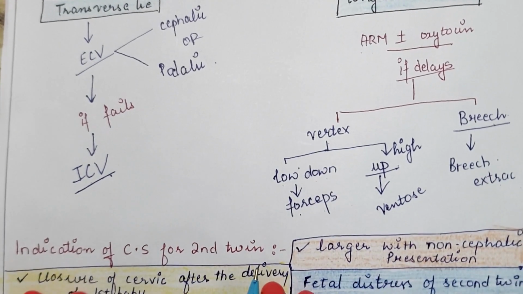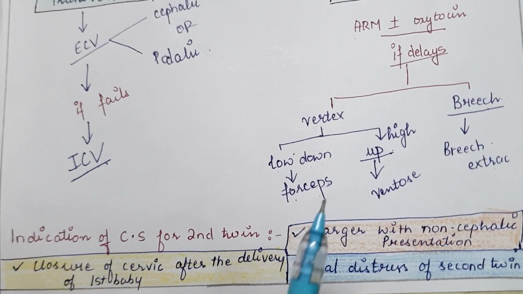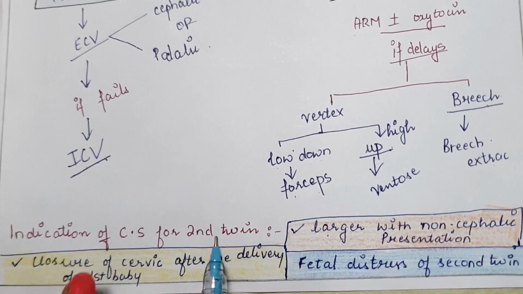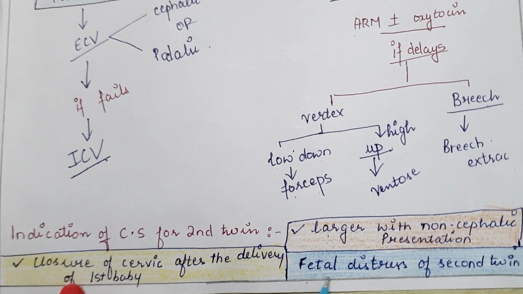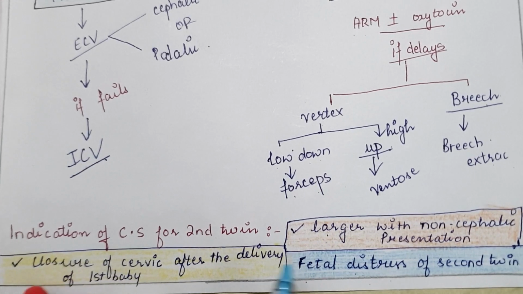Next are the indications for cesarean section. If the second twin is larger with a non-cephalic presentation, meaning the presentation is either podalic or breech, in that case immediate cesarean section should be done. Next is fetal distress of the second baby. After the delivery of the first baby, if the fetal heart rate is decreasing in the second baby, in that case immediate cesarean section should be done.